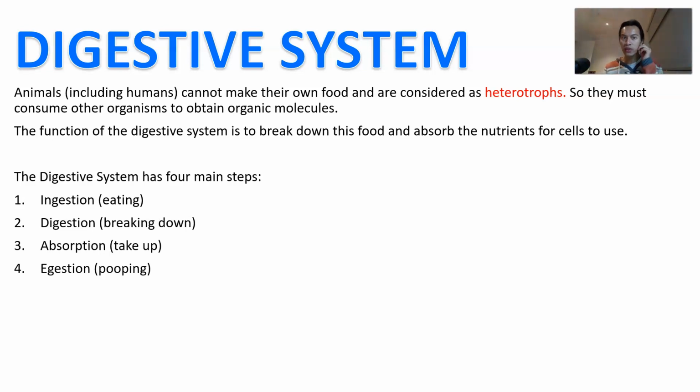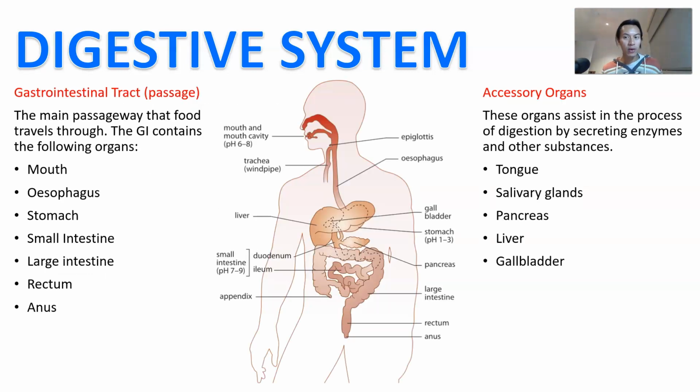So the function of the digestive system is to basically break down the food and absorb nutrients for the cells to then use. Simply because the cells are too small and the food that we eat is too big, and we need to break it down into very, very small and easily usable molecules, okay? So the digestive system has 4 main steps. Number 1, ingestion, which is eating; digestion, which is breaking down; absorption, which is take up; and then egestion, which is pooping.